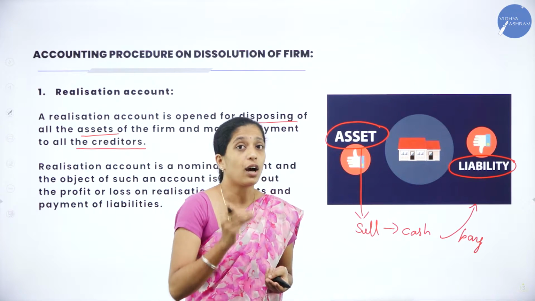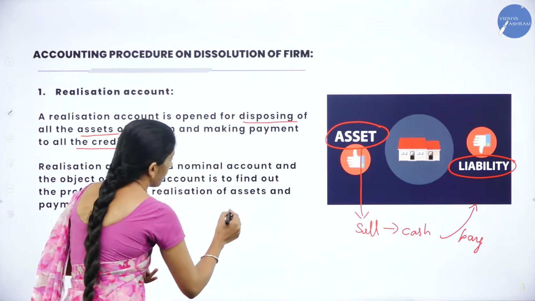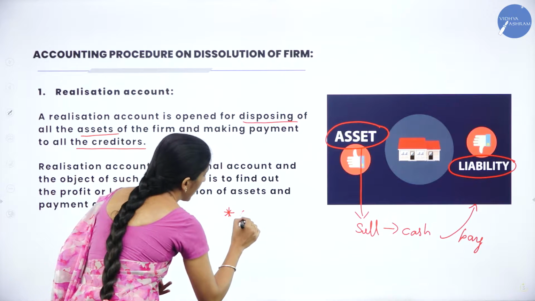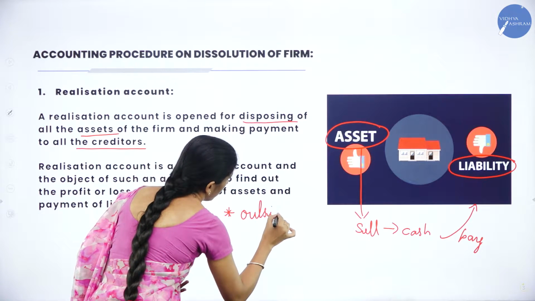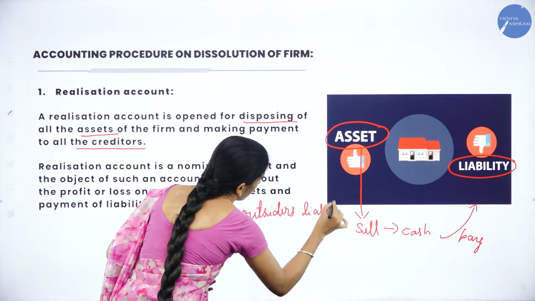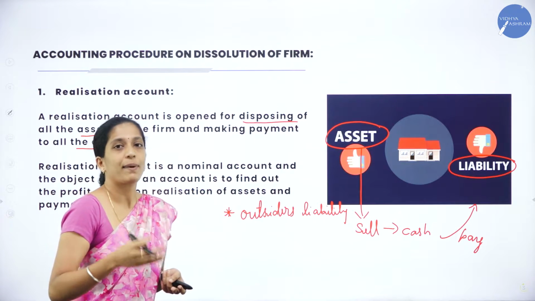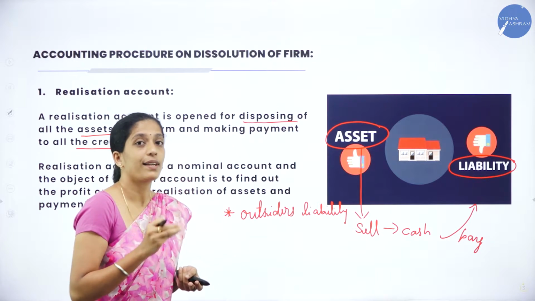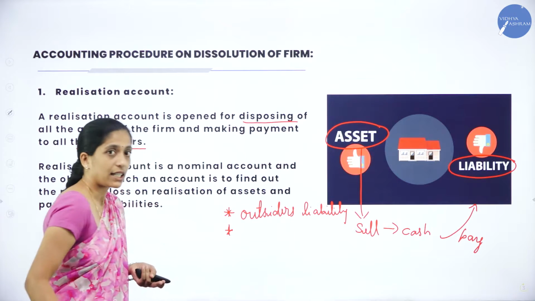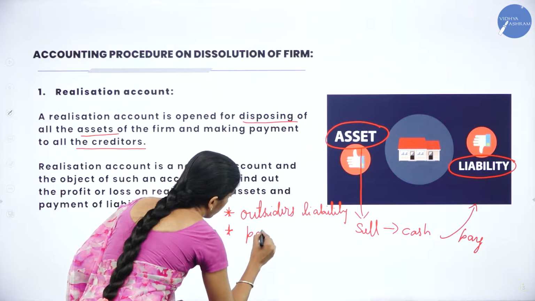Now how to pay the liability? First we will pay outsiders' liability. So the first thing we have to remember is, first we have to pay outsiders' liability. Whatever amount is got by selling the asset, first we will pay the outsiders' liability. After paying outsiders' liability, if any amount is left, then we will pay partners' loan.